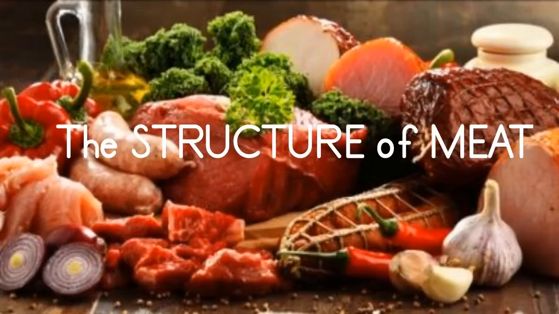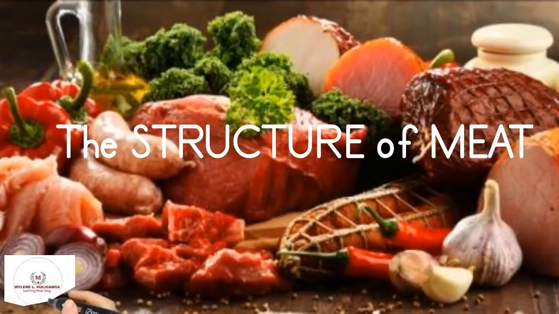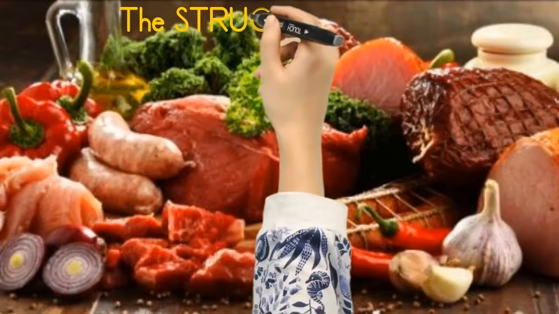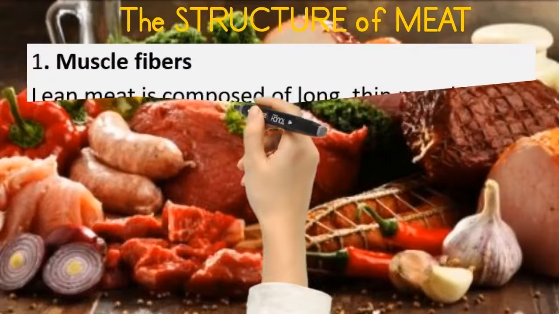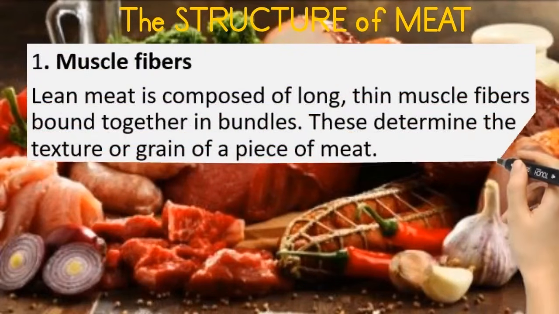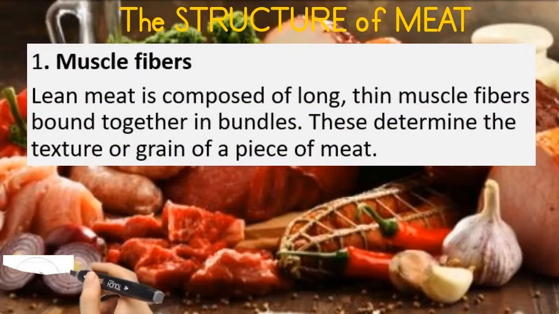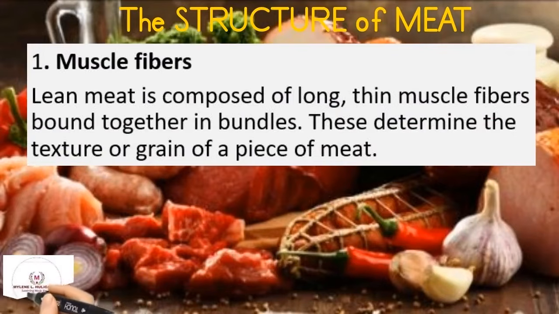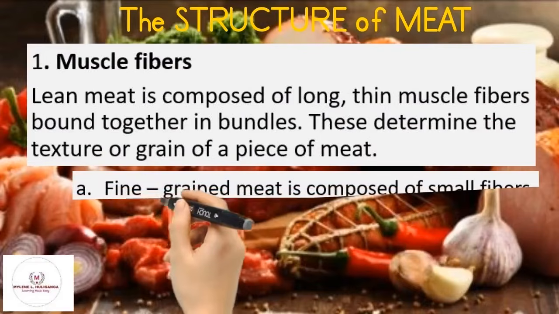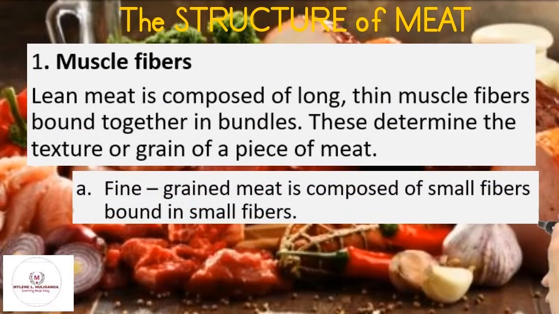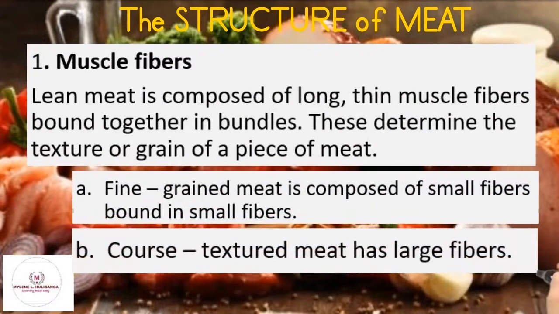The structure of meat. The first structure of the meat is the muscle fibers. Lean meat is composed of long, thin muscle fibers bound together in bundles. These determine the texture or grain of a piece of meat. Fine-grained meat is composed of small fibers. Coarse-textured meat has large fibers.